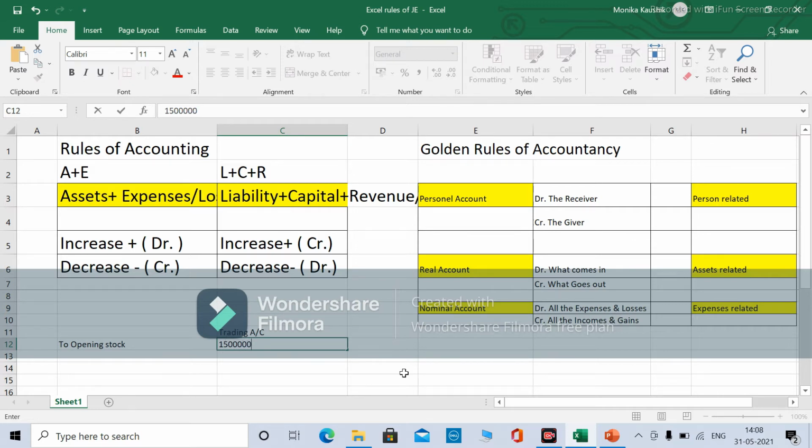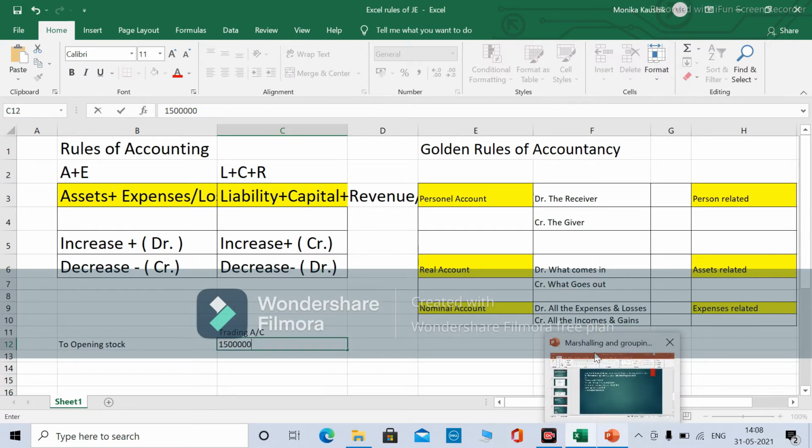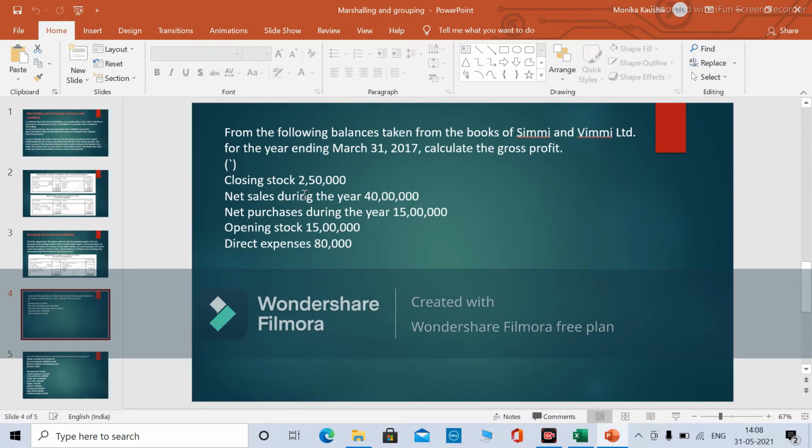Okay, now next one. Most probably purchases are given. Net sales means sales return has already been deducted. So sales I would consider on the credit side, and I am considering that this is the net sales. Sales return has already been deducted. 40 lakh is the net sales.